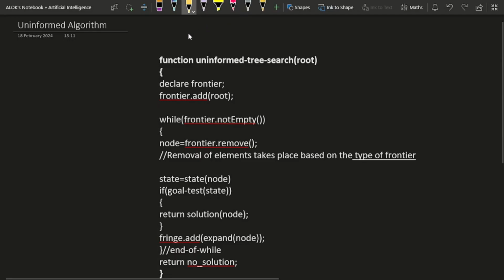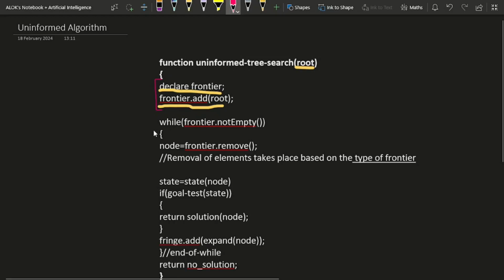With that, now we are ready to explore the algorithm of uninformed search. First of all, I'll be talking about tree search. I am having a function uninformed tree search which receives the root node. Then inside the function, a frontier would be declared. This frontier can be of any type of data structure depending upon the usability of the search algorithm. For example, if it's BFS search algorithm, then we'll be using a queue, and if it's a DFS search algorithm, then we'll be using a stack. After declaring the frontier, we'll be adding the root node inside the frontier. So this was the initial setup for our uninformed search.